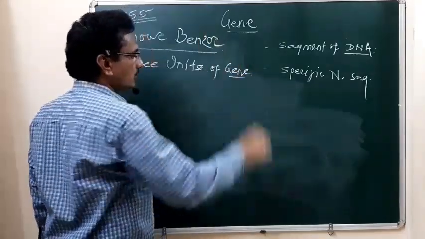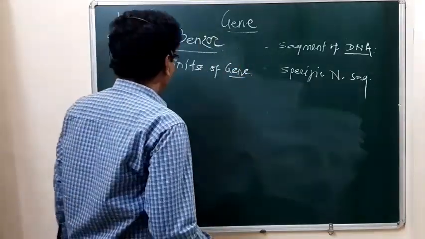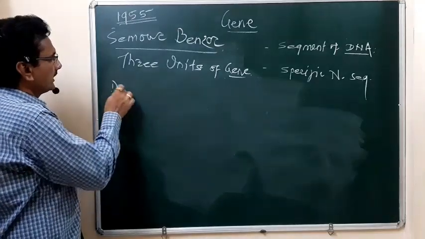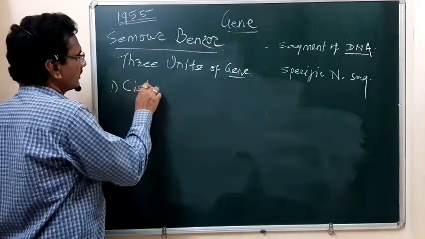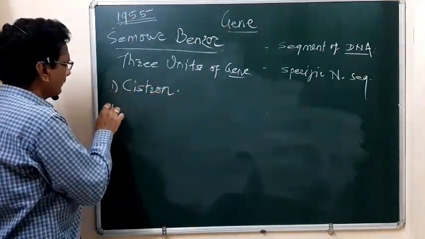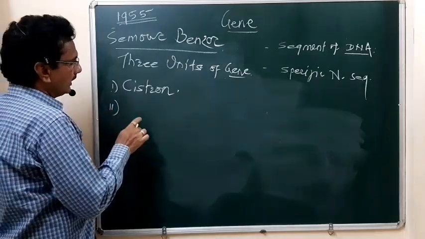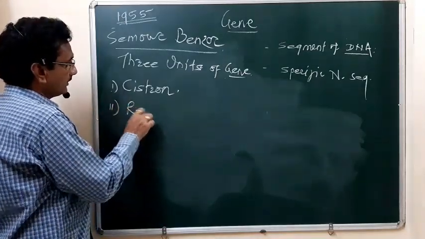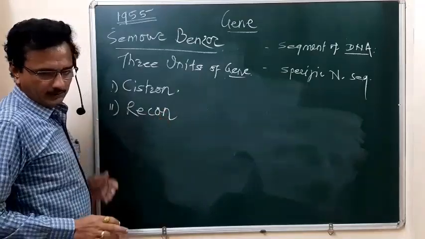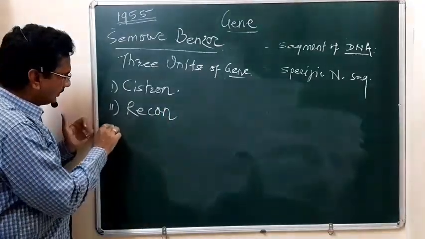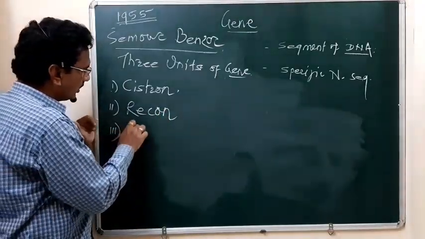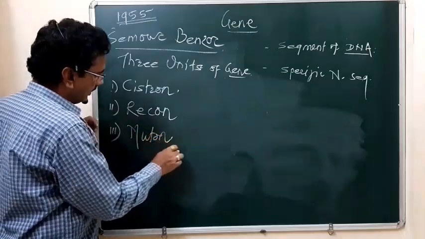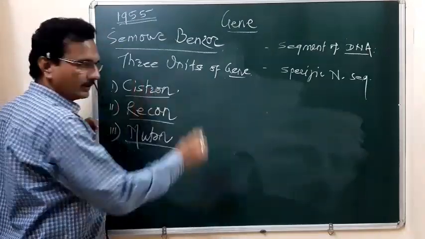What are those units? The first one is the cistron, the second one is the recon, and the third unit of the gene is the muton. So these are the three units of the gene.